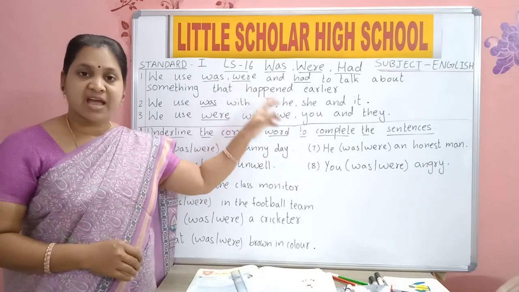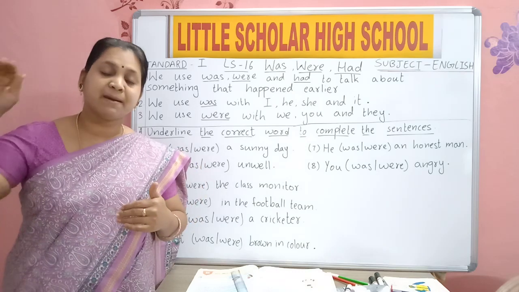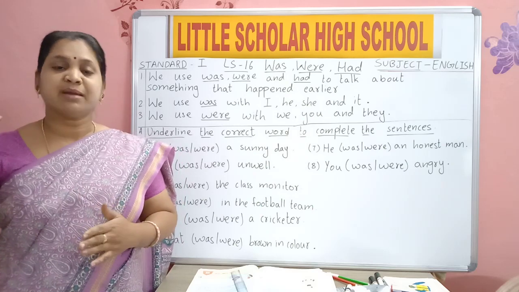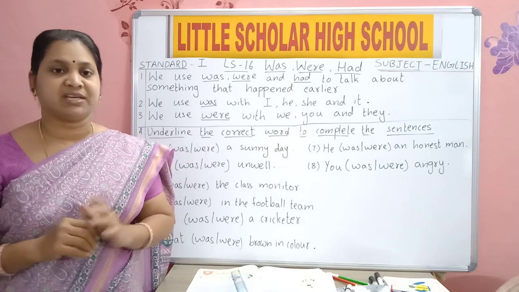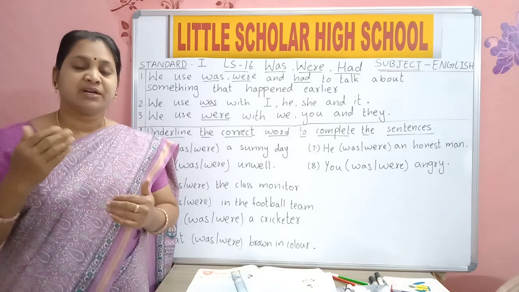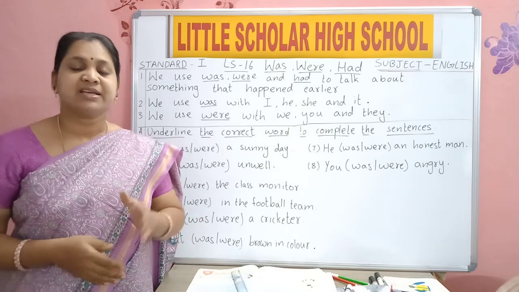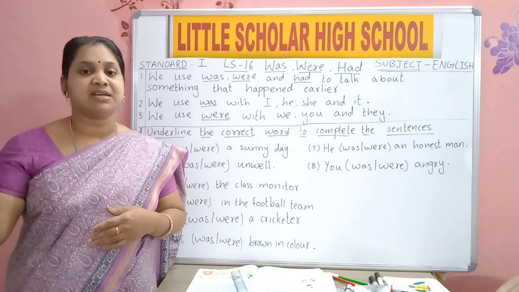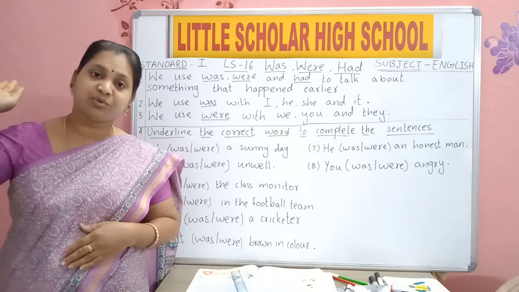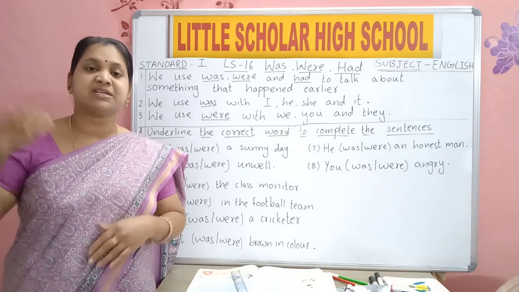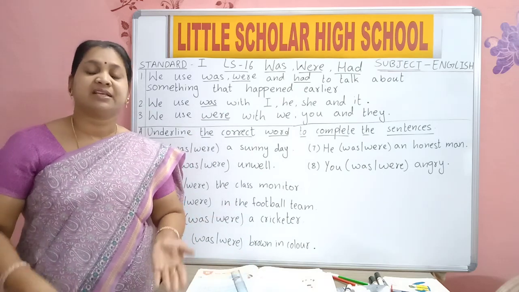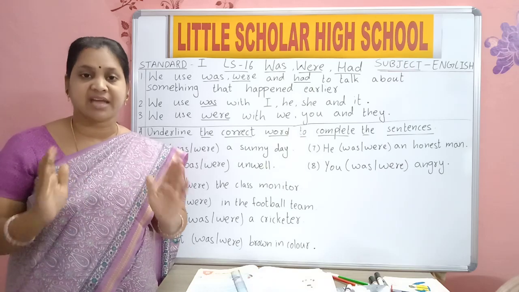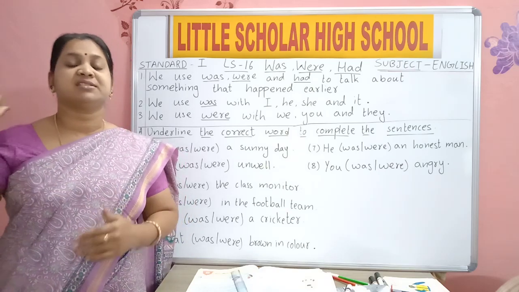But was, were and had are used for the things which have already completed. I was writing my homework means at that time you were writing homework, but now you are not writing. Now you are in first class, but last year you were in UKG. So how will you say it? I was in UKG last year. That is already completed. The things which have been already completed, we will use was, were and had.